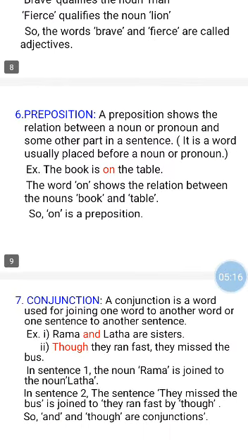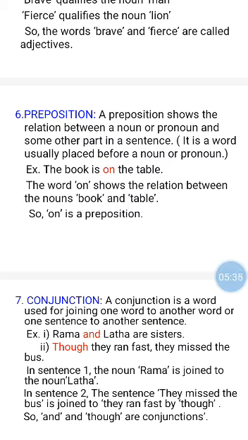Let's see the sixth part of speech, preposition. A word which shows the relation between a noun or pronoun and some other part in a sentence is called a preposition.